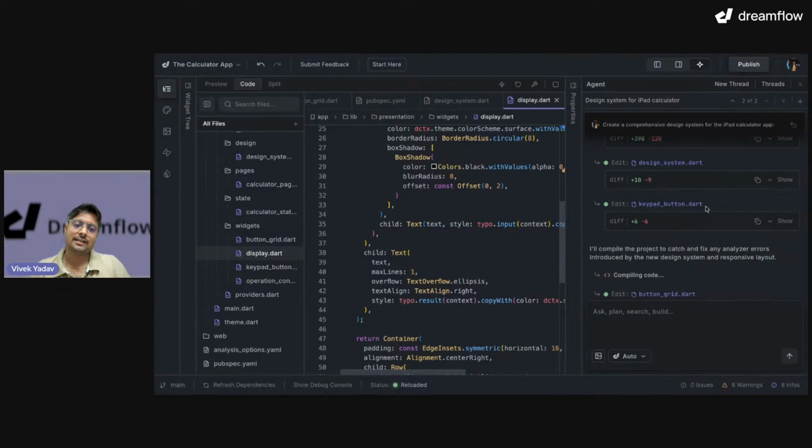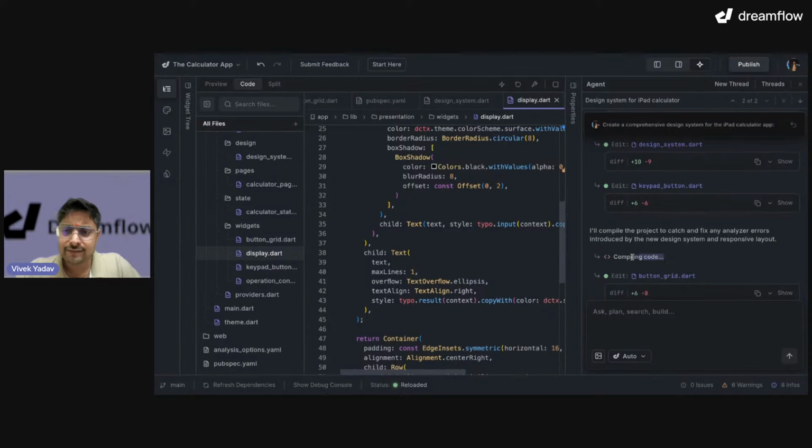So this agent, right, it understands things iteratively, it works iteratively. So even while working on a few things, if it understands that it wants to go back and update a previously updated file, it will go back and do it.